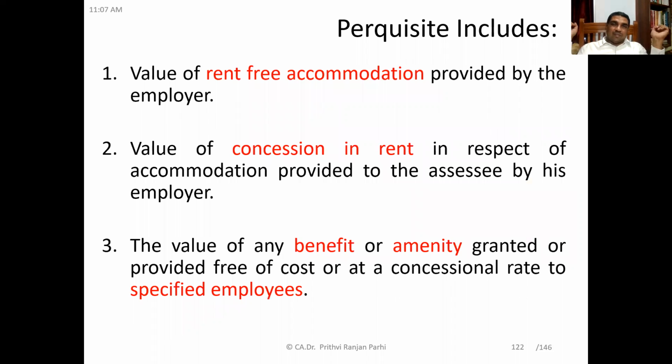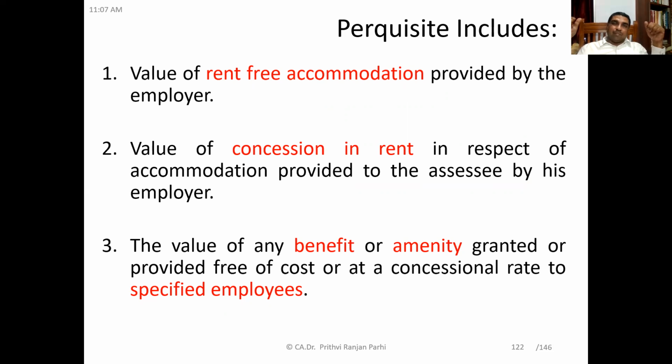First, let us see what things are included in perquisites. There is a list of items. Number one, value of rent-free accommodation provided by the employer. If the employer has provided some rent-free accommodation to the employee, the value of that rent-free accommodation needs to be ascertained, and that is a perquisite, and it will be added to salary.